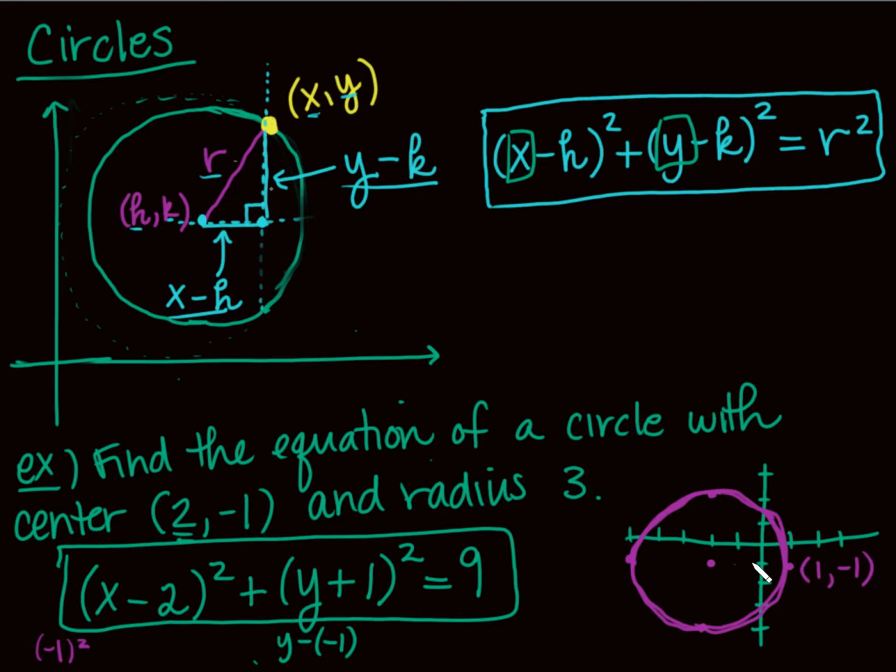What did I do wrong? Oh, you guys. I bet you're yelling at the screen right now. I'm going to make this a -2. I graphed -2, -1, didn't I? Oh man, that is so embarrassing. That's all right. It's just on YouTube for everyone to see forever. I'm not worried about it.